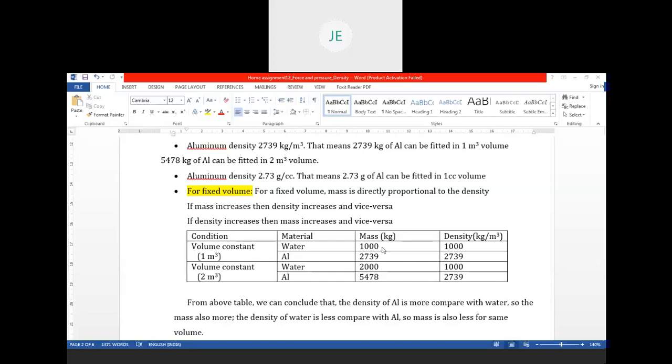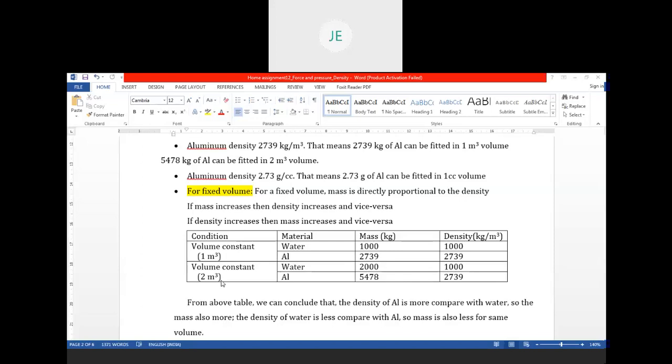Then water mass is 1000 kg and aluminium can be put like 2739 kg. If you compare the densities of water and aluminium, water density is 1000, aluminium density is 2739. So density is increased. So you can see the increase in mass also for a constant volume.